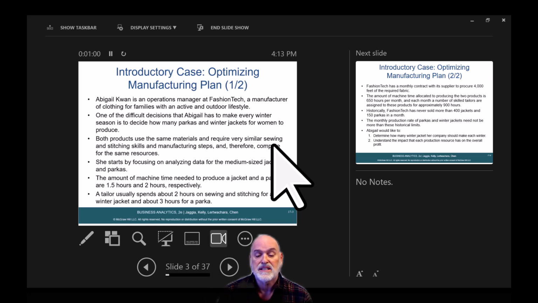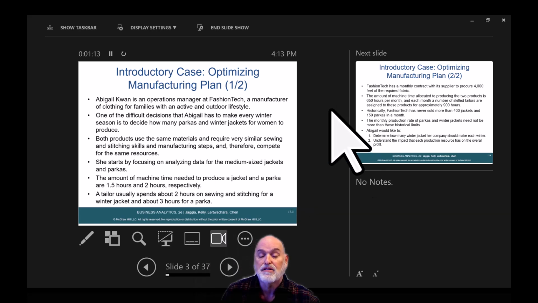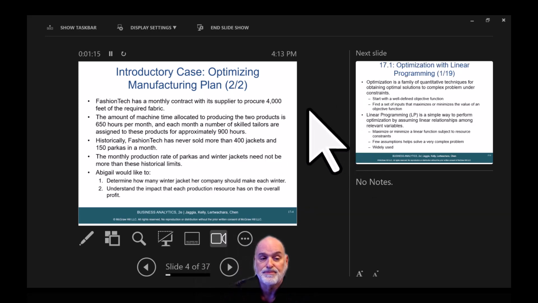The amount of machine time needed to produce a jacket and a parka are 1.5 hours and 2 hours, respectively. A tailor usually spends about 2 hours on sewing and stitching for a winter jacket and about 3 hours for a parka. Fashion Tech has a monthly contract with its supplier to procure 4,000 feet of the required fabric. The amount of machine time allocated to producing the two products is 650 hours per month, and each month a number of skilled tailors are assigned to these products for approximately 900 hours.